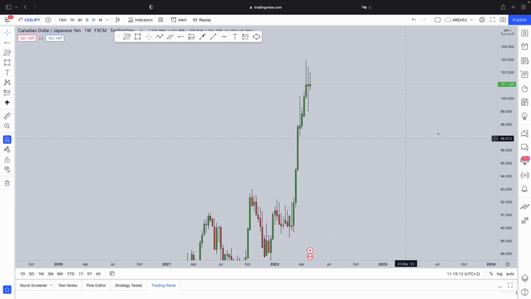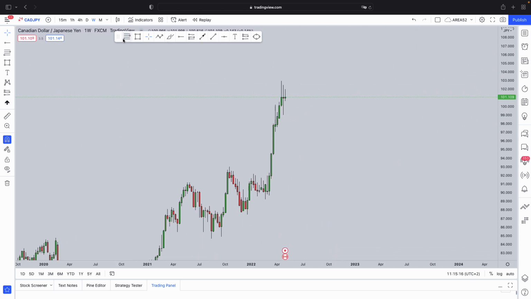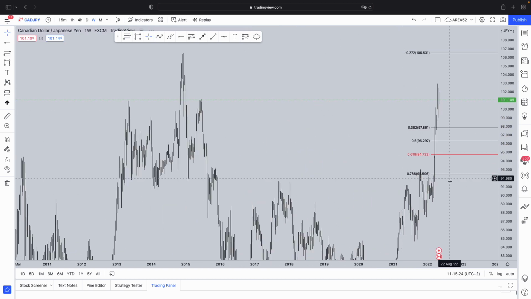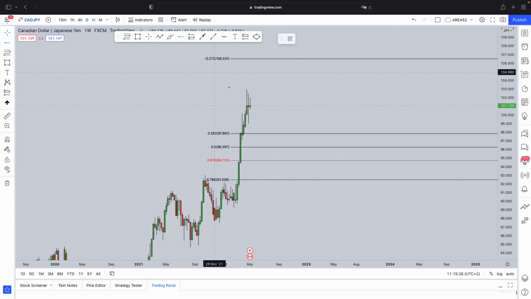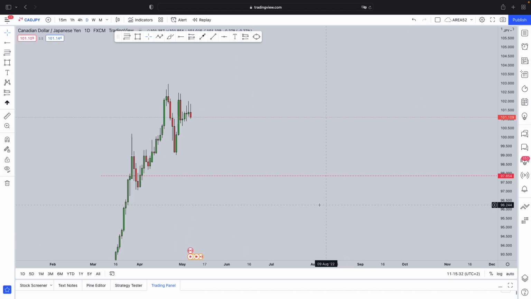Now from a weekly perspective, the price action is quite choppy because we don't have any clear confirmation over there. We have this massive impulse. After an impulse, you expect a retracement to at least a 0.382. And if you take your Fibonacci from the low to the high, we can see here the 0.382 is sitting at this level where we can expect the market to pull back to as well. Now from a daily perspective, what do we see?